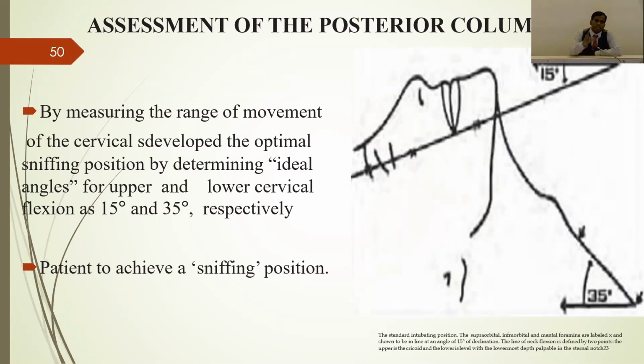Everybody knows about the sniffing position. There are two angles. One is the supraorbital, infraorbital, and the mentum, foramen mentum. If you draw a line and it is making more than 15 degrees, then it is a good position for intubation. And the suprasternal notch and the cricoid cartilage, if it is making more than 35 degrees after giving a RAMP position, then it is good for intubation. That is the RAMP position or sniffing position. In obese patients, this position is going to be very, very helpful during difficult airway.